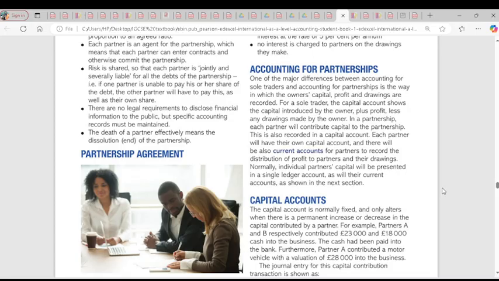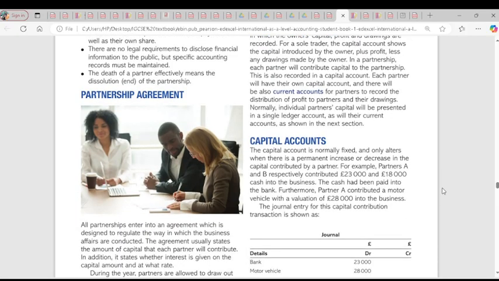So goodwill, whatever is staying in the business, will be on the credit side of the capital account. Whatever is taken out of the business will be on the debit side of the capital account. Goodwill, which is the reputation of the business, the perception of customers about the business, what people think about your business, in terms of value, will be on the credit side. But if the goodwill is written off, it will be on the debit side. If capital is being withdrawn, it's going to be on the debit side. Do you understand the difference between the debit side and the credit side of the capital account? All that is introduced into the business stays on the credit side of the capital account. All that is taken away from the business stays on the debit side of the capital account. Is it clear?